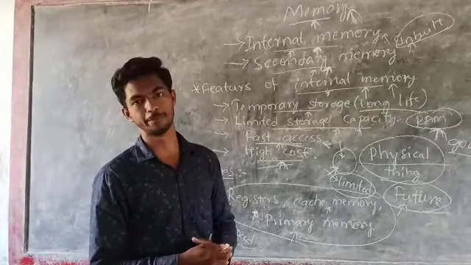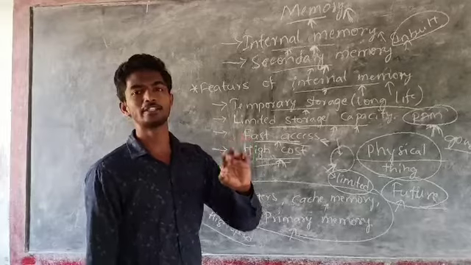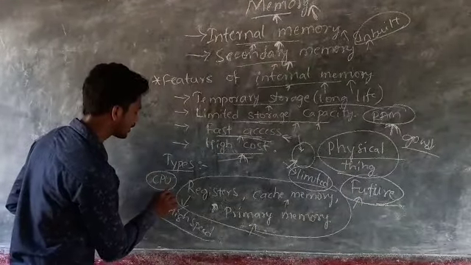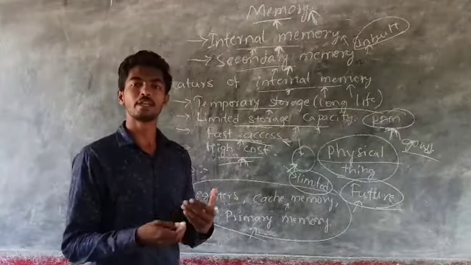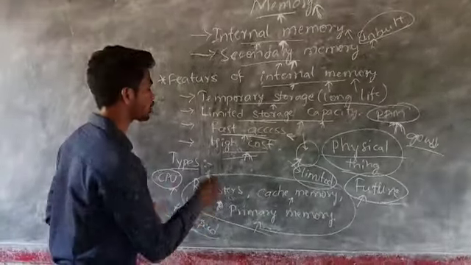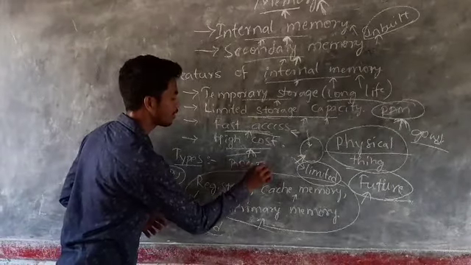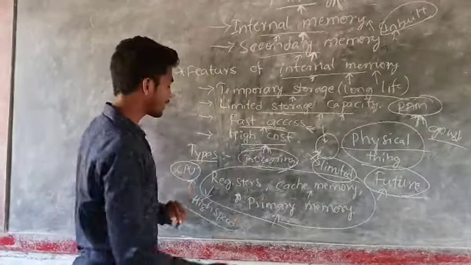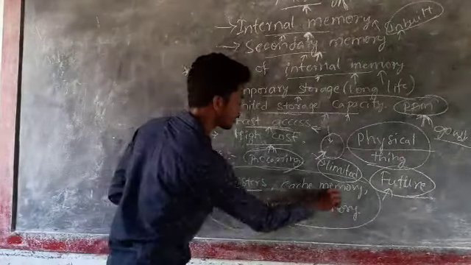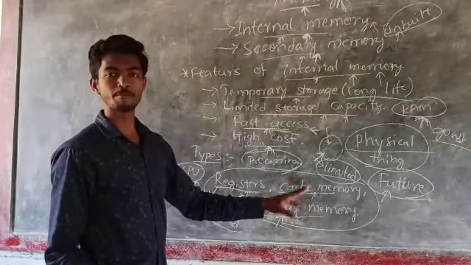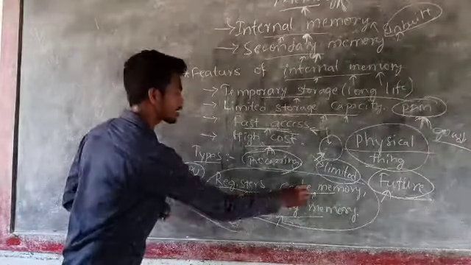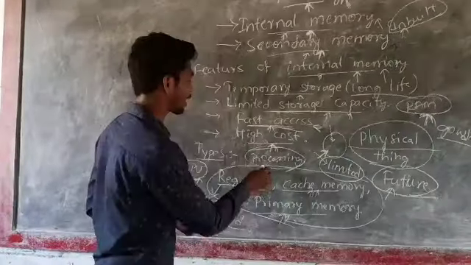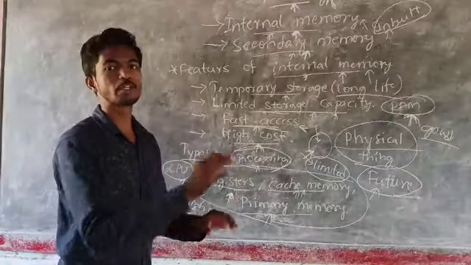These registers are high speed memories and reside at the CPU. When the CPU needs any data for processing, it will be directly connected with the registers, cache memory, and the primary memory, which are responsible for providing the data needed for processing to the CPU.